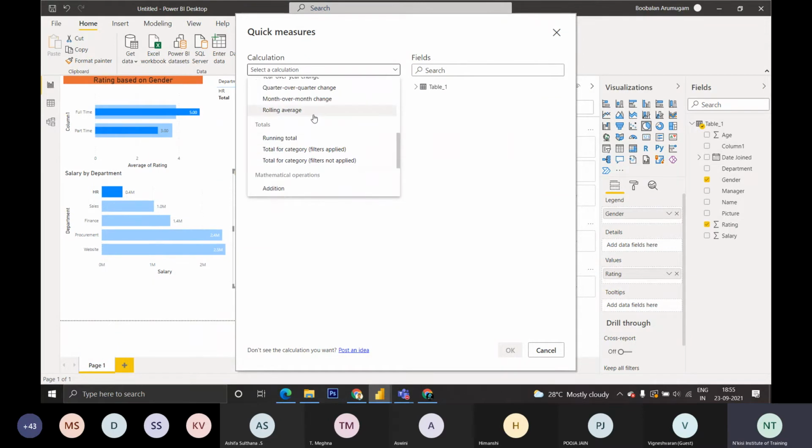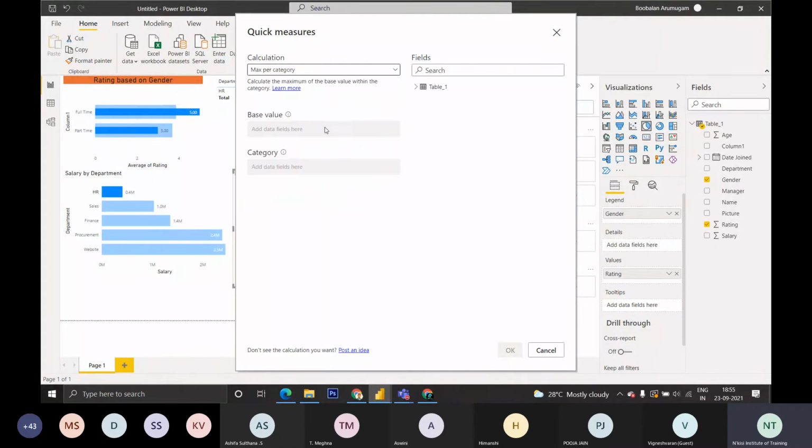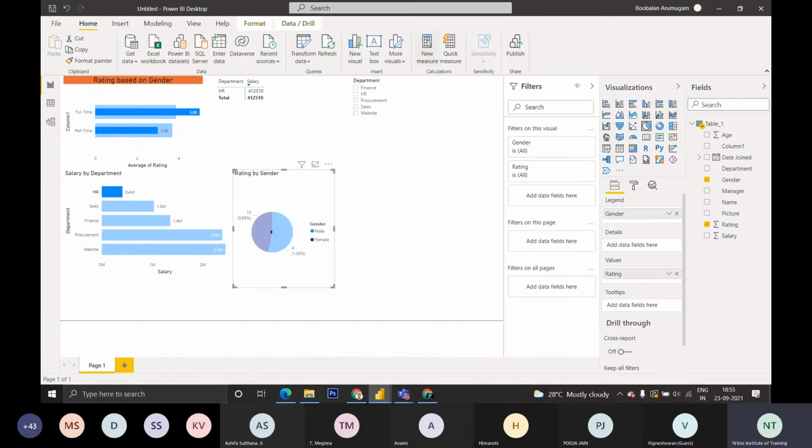You need not type any formulas. If you want to showcase the sales by customers or percentage difference by filter values, whatever the thing is, you can click it, and it will ask on which basis. Like if I want to showcase the maximum per category, maximum salary, I can put it in the maximum salary field and categorize by manager. Like that you can add a quick measure. Instead of typing a formula, you can use quick measure to create a measure.